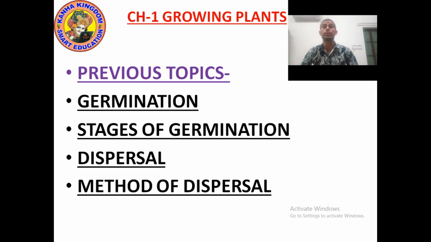Coconut, lotus can disperse by water. Okay, and there are many seeds which disperse by animals. Yes, dispersal by animals is also possible. For example, cocklebur is dispersed by animals. So these are a few methods of dispersal. So I hope you understood.